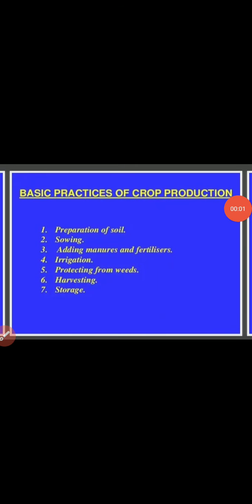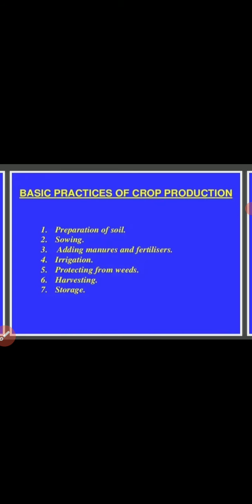Good morning, dear children. In a previous class, we already discussed the lesson on crop production and management. We discussed the meaning and definition of agriculture, a crop, and the types of crops, that is, kharif crops and rabi crops. In today's class, we will move on to the next concept, the basic practices of crop